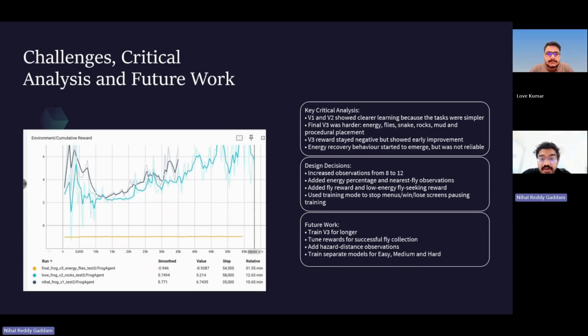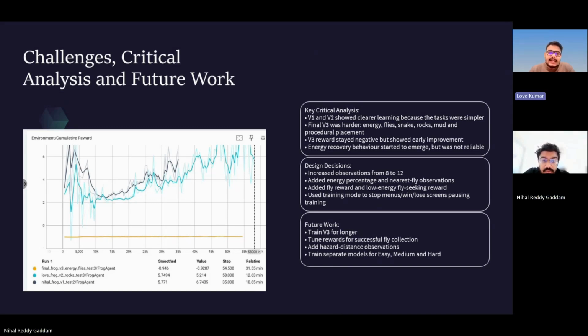This final slide summarizes our critical analysis. The main challenge was that the final V3 environment was much harder than V1 and V2. V1 only needed to learn basic goal reaching, and V2 added rock hazards. V3 combined energy, flies, snakes, rocks, mud, and procedural placement into one environment. Because of this, the final reward stayed negative even though it showed a small upward trend. We do not treat this as a simple failure. Instead, we understand it as early learning in a more difficult full game task.